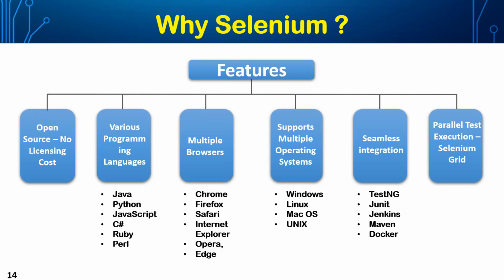Now, UFT is there, Selenium is there, Silk Test is there, and there are many other tools in the market. How does Selenium differentiate and outstand them? Of course, every tool has its own pros and cons.